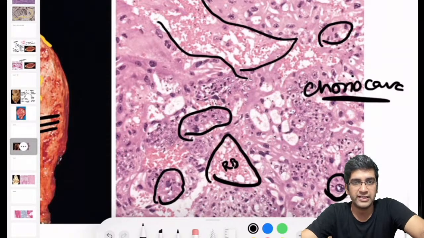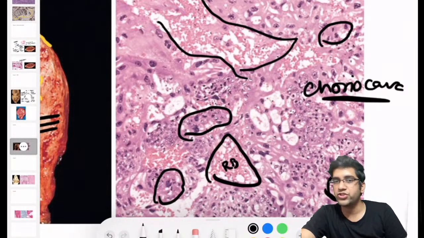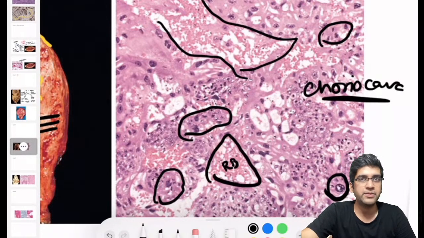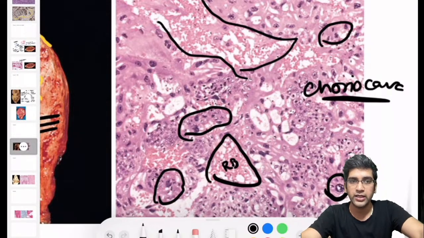Beta HCG can be used as a tumor marker, as well as a serum marker for choriocarcinoma, right? Choriocarcinoma is an extremely fast spreading tumor. Obviously surgery will be first line, and you can give chemotherapy if it has already metastasized.